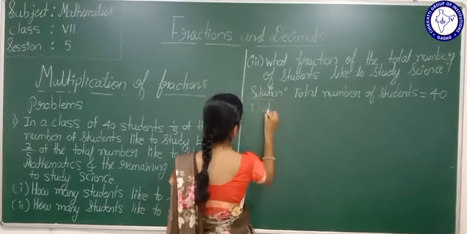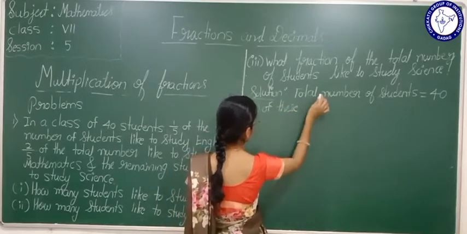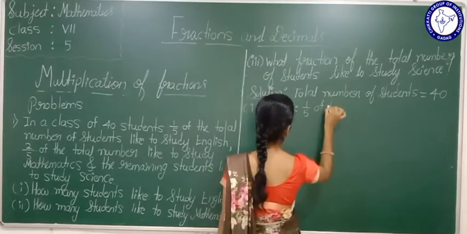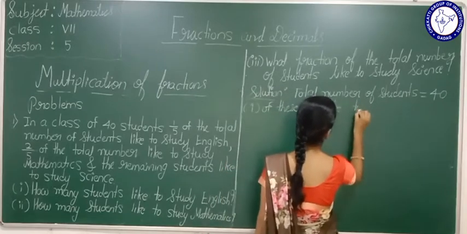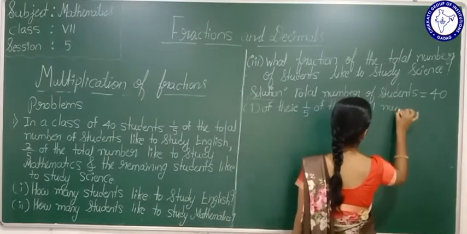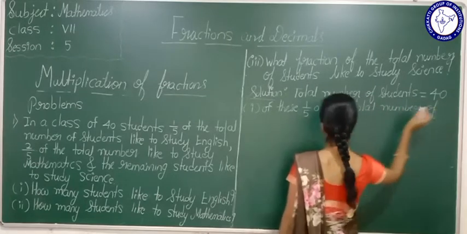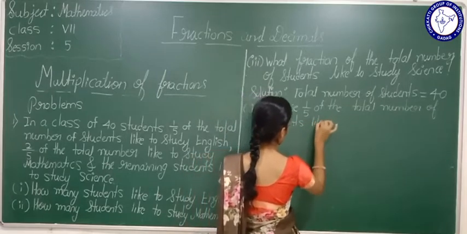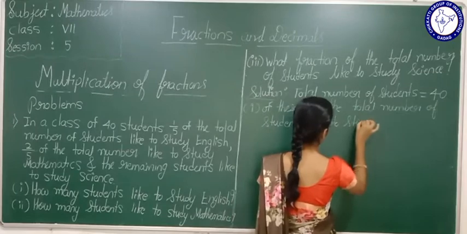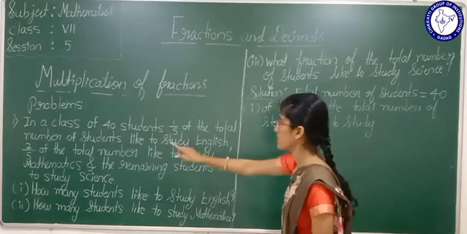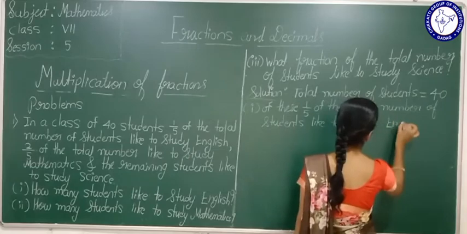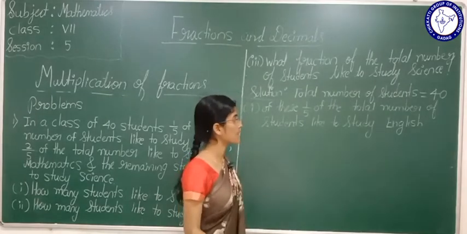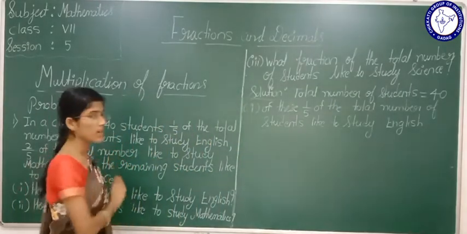They are given 1 by 5 of the total number of students like to study English. They are asked how many students like to study English.